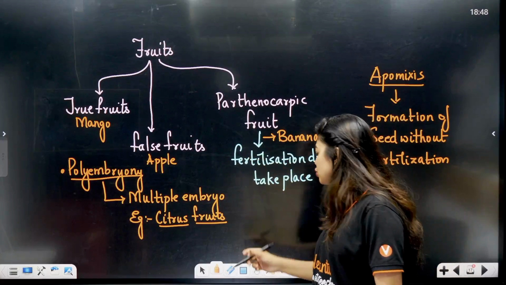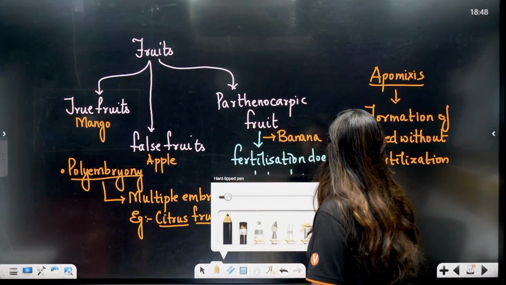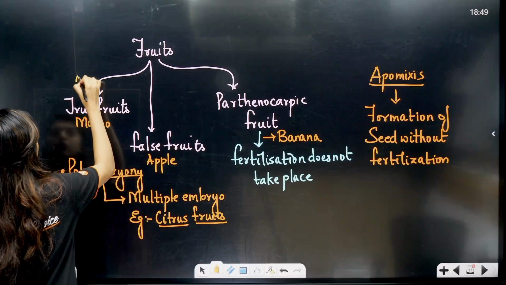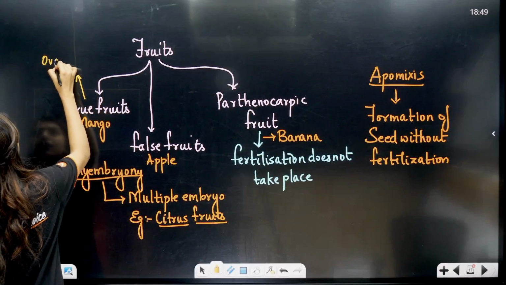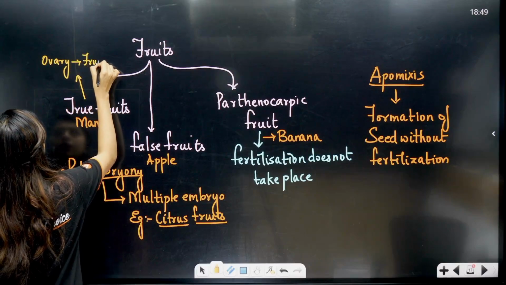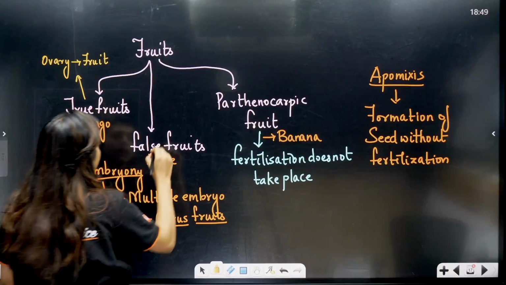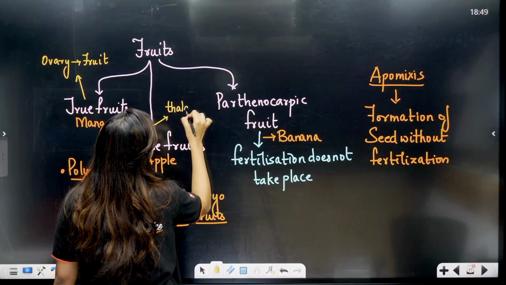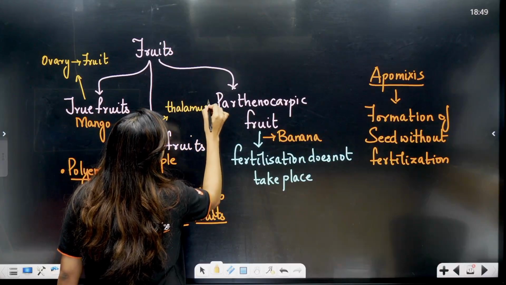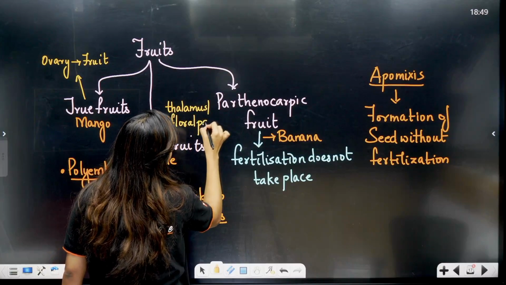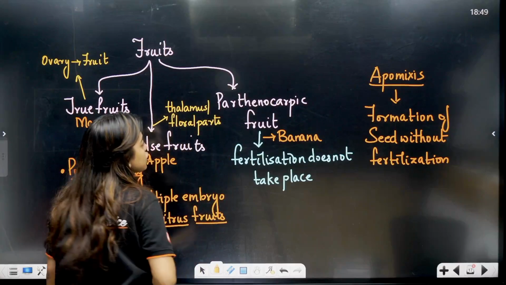Now we know true fruits, I will also write that: the ovary will form the fruit. In false fruit, what is happening? The thalamus or any other floral parts help in the formation of fruit.